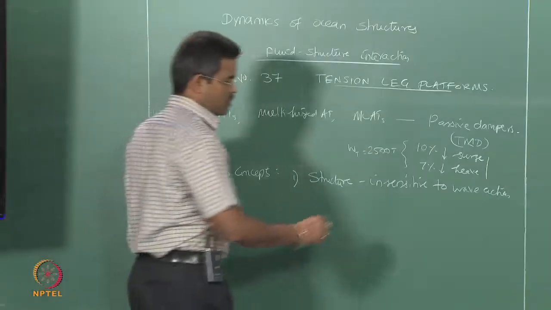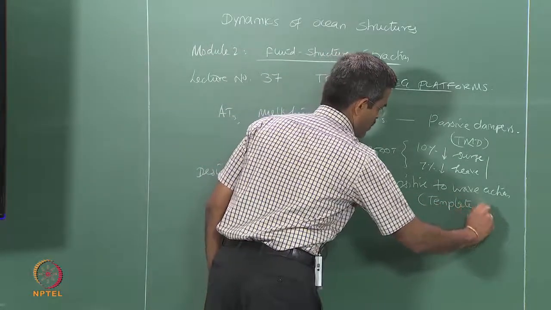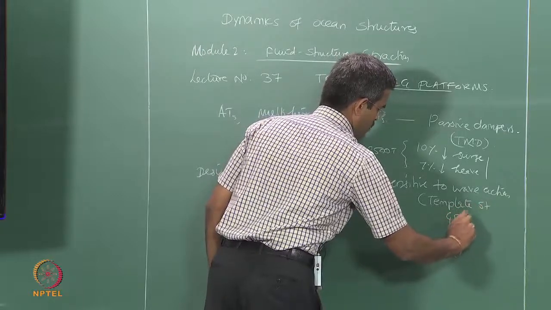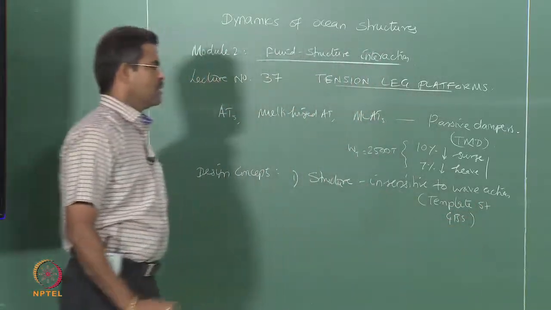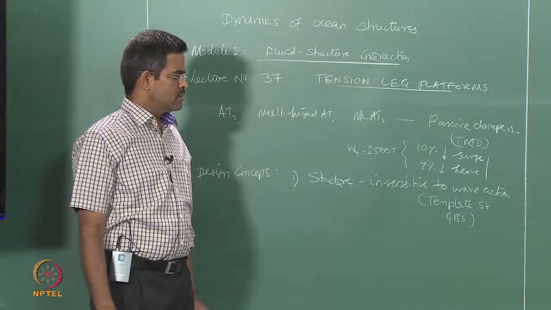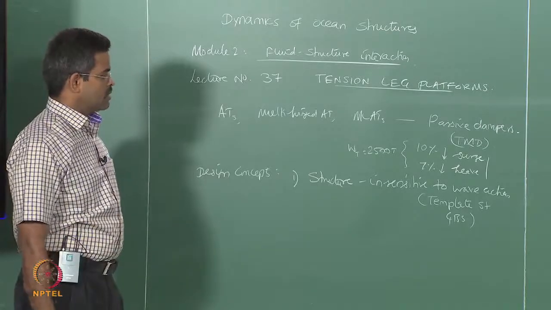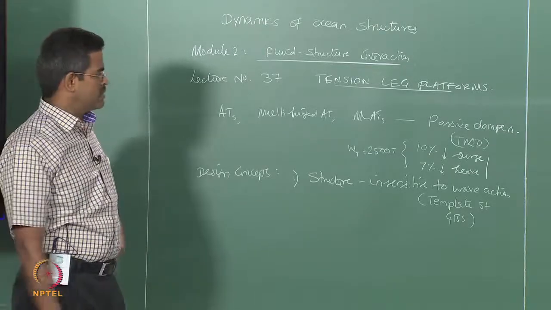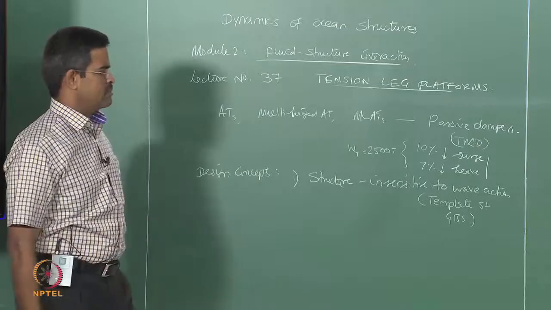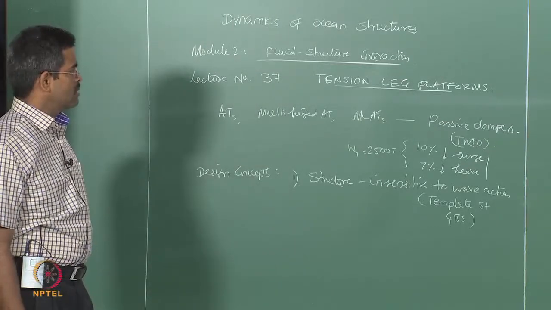So they came out with template structures, gravity based platforms etc. But they found that the initial cost of construction, then commissioning of the platform, and on the other hand decommissioning etc., became very expensive, and it involves a lot of time, about 7 to 10 years to conceive a platform for production.